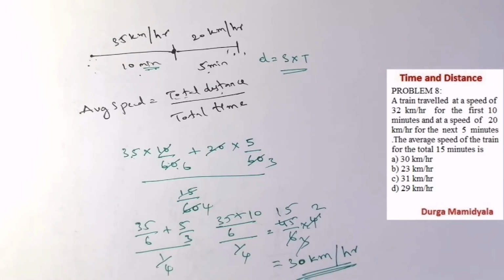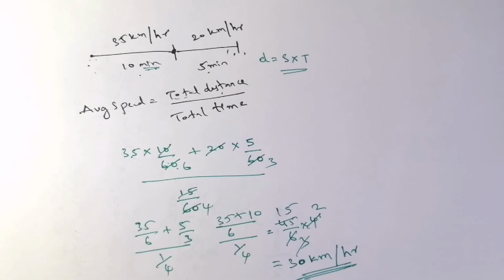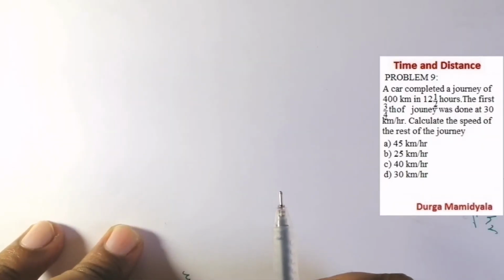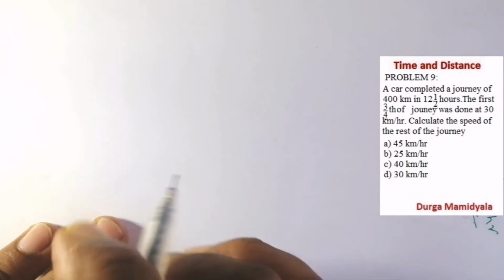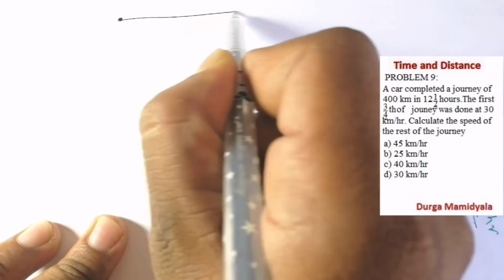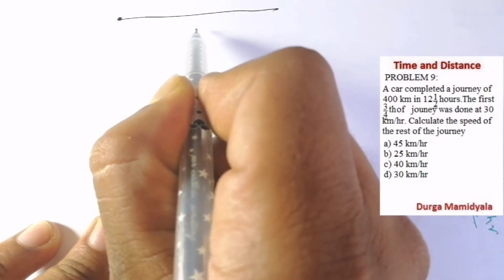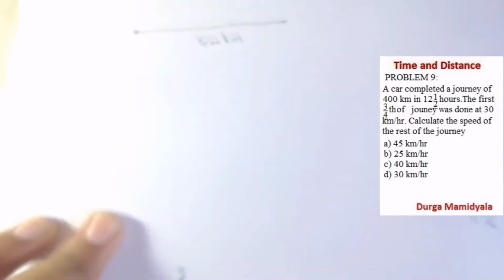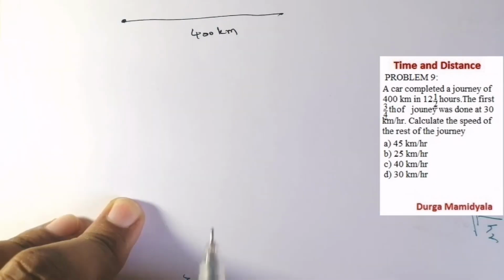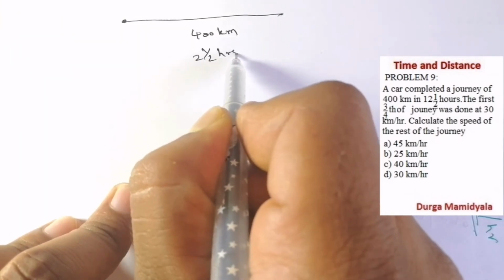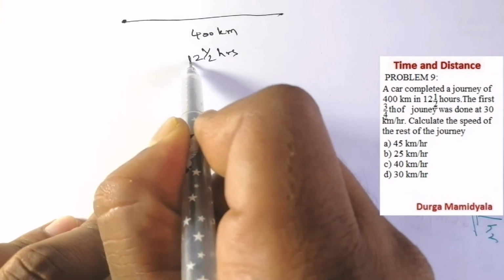Let us move to the next question. The next question is: a car completed a journey of 400 kilometers in 12 and a half hours. So we have a car that has taken a journey, and its total journey is 400 kilometers. For these 400 kilometers it has taken 12 and a half hours.